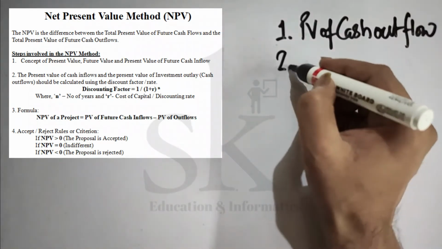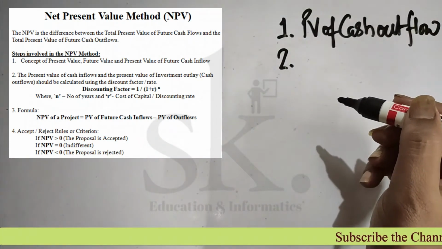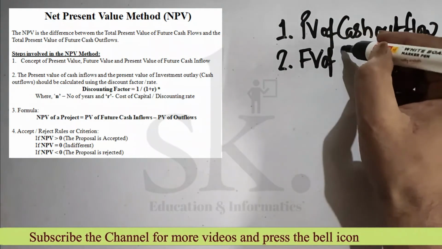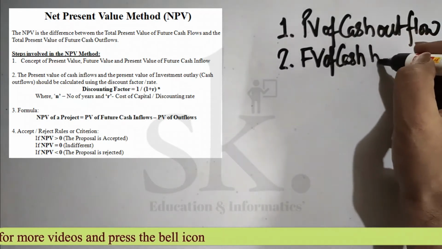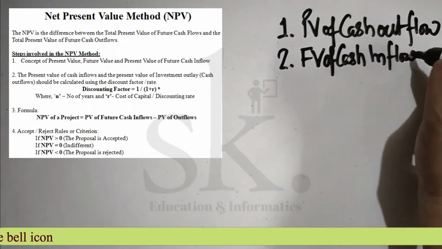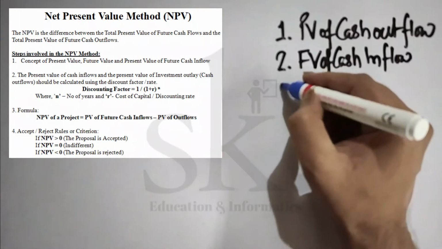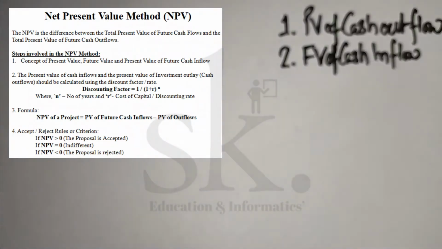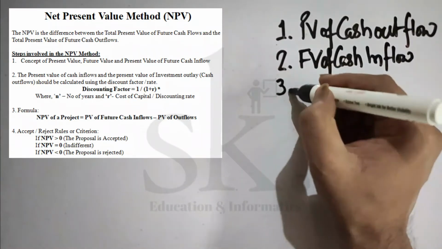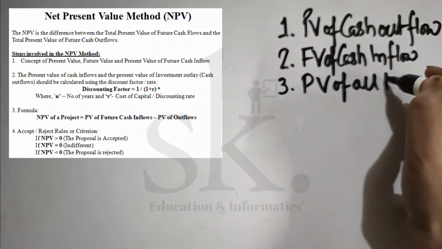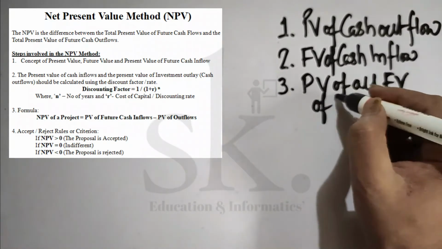The second important point is that if we are getting cash inflow, we say it's the future value of cash inflow. As we said, we need to transfer the future value of cash inflow into present value. So the third important concept is the present value of all future value of cash inflow.